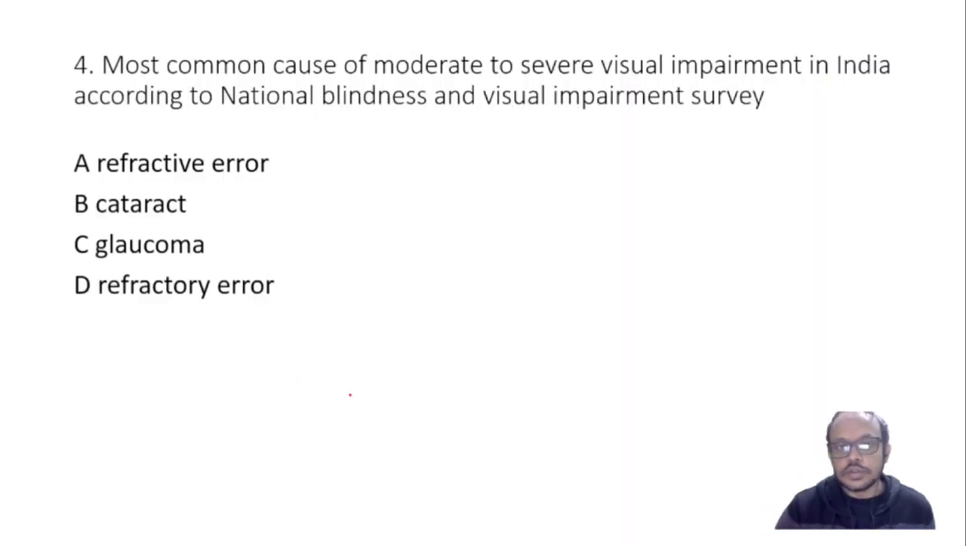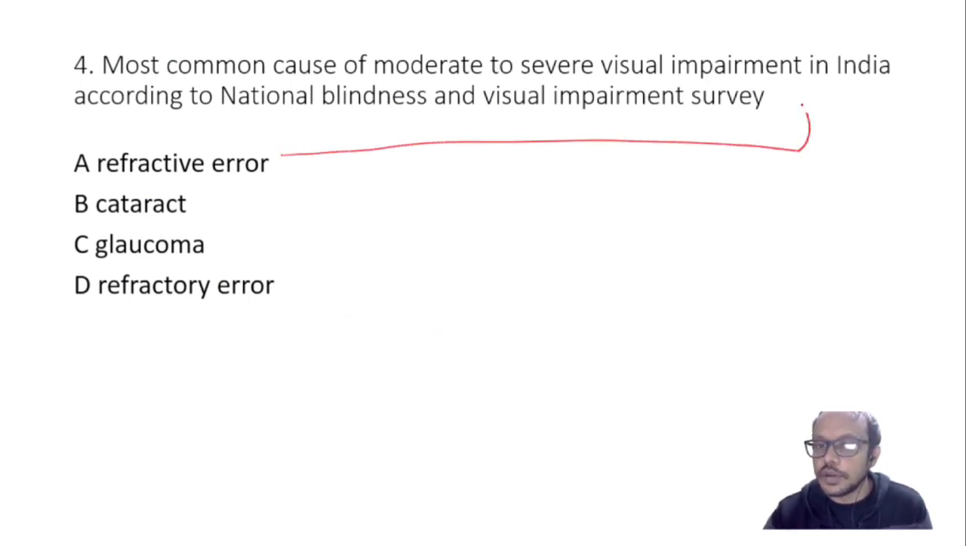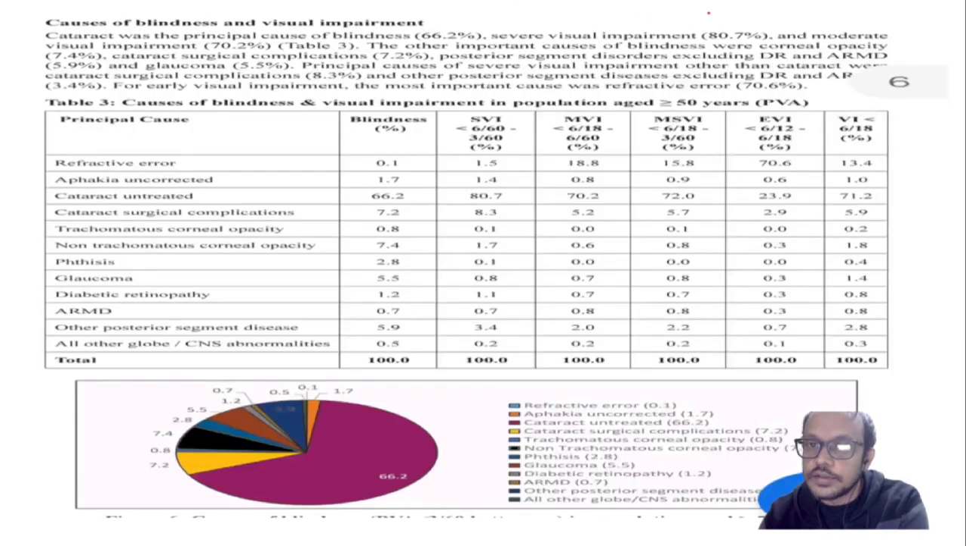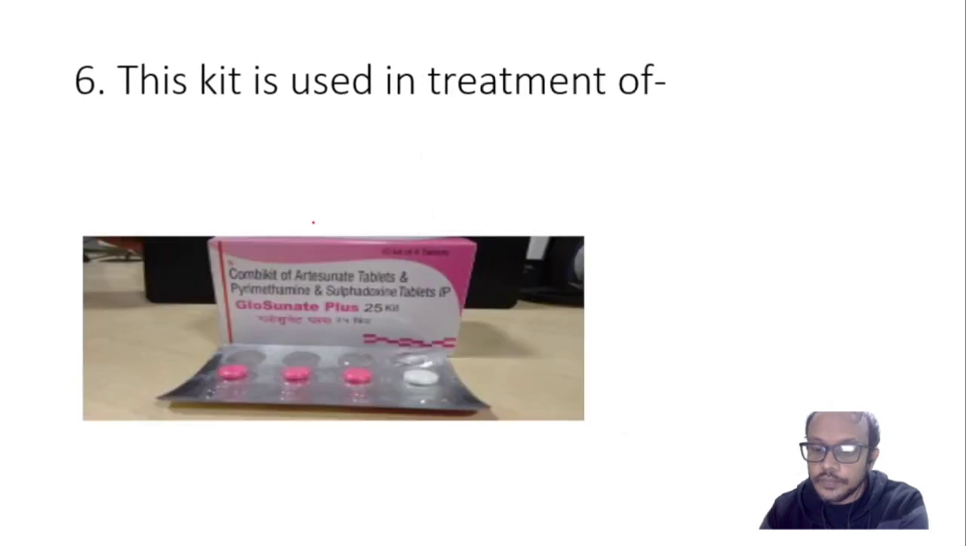Now coming to the next question: the most common cause of moderate to severe visual impairment in India according to the National Blindness and Visual Impairment Survey. So the question is related to the National Blindness and Visual Impairment Survey. I have collected some survey material. You can see the age groups, 0 to 49 years and greater than 50 years.